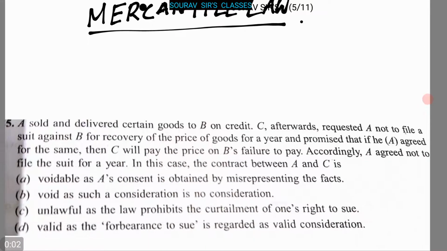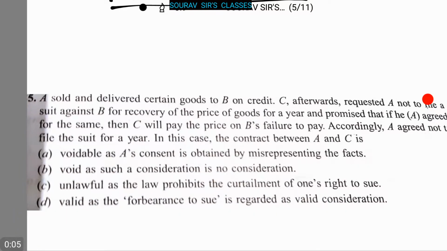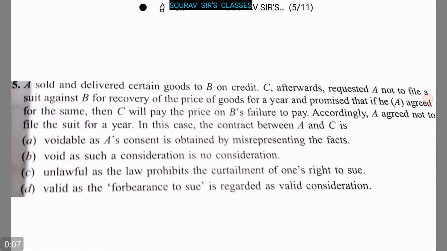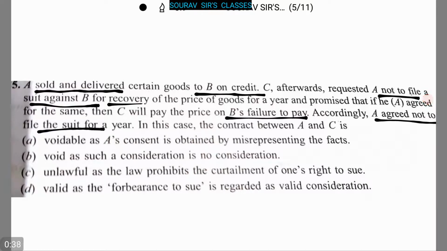Okay, so here are some more questions on mercantile law. The first question is: A sold and delivered certain goods to B on credit. C afterwards requested A not to file a suit against B for recovery of the price of goods for a year and promised that if A agreed to the same, then C will pay the price on B's failure to pay. Accordingly, A agreed not to file a suit for a year.